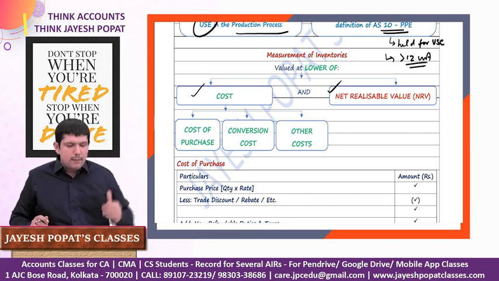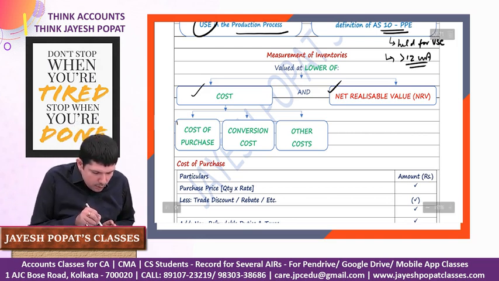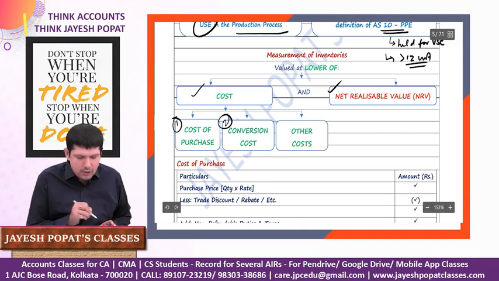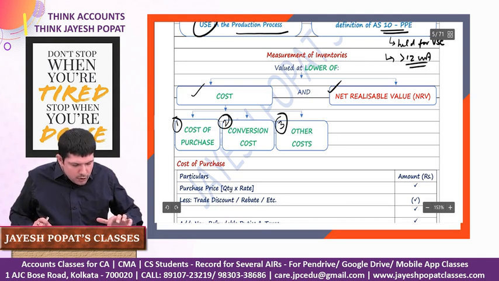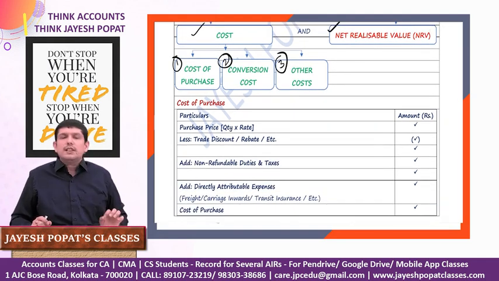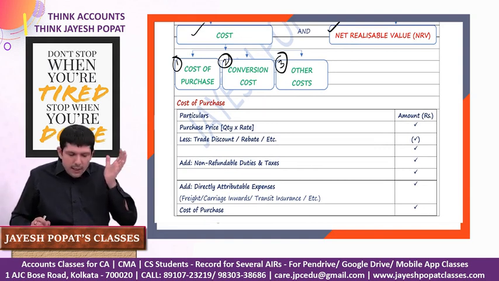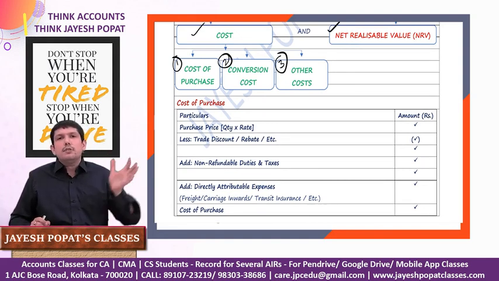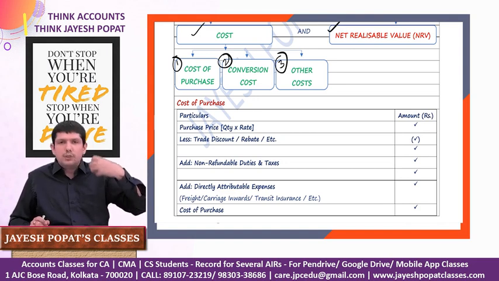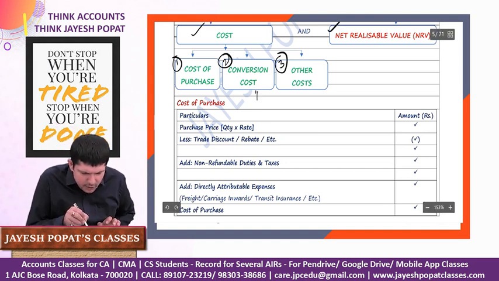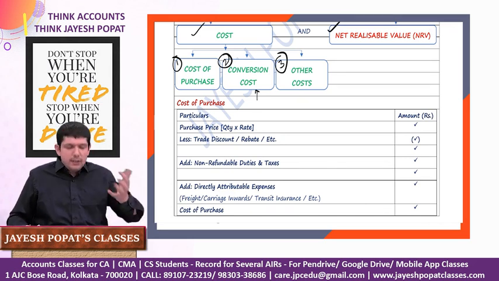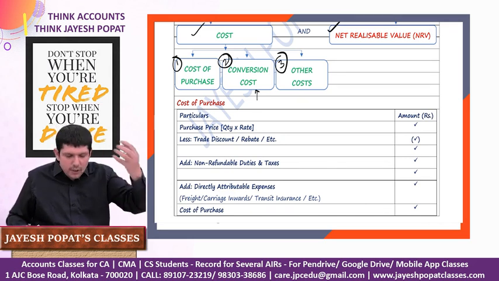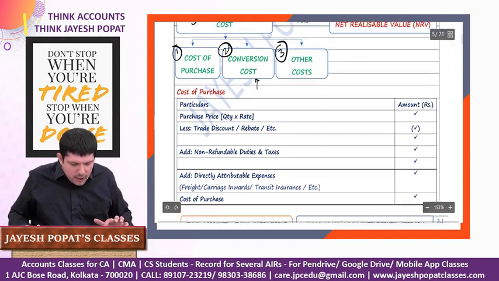Now we look at the various components of cost. The cost would comprise three components: the cost of purchase, the conversion cost and other costs. In the case of a manufacturing organization, cost of purchase would include the cost of purchasing raw materials, but in the case of a traded organization, it would be the cost of purchasing the finished goods which it is going to sell. The conversion cost will come into the picture only in the case of a manufacturing organization which buys raw material and then converts it into finished goods. So let us look at each of these components.